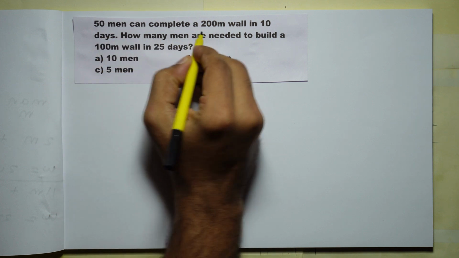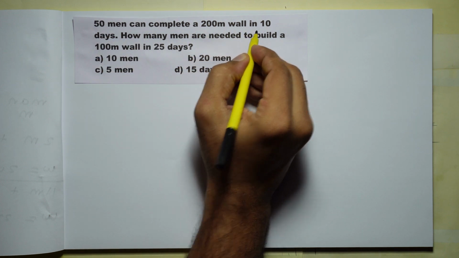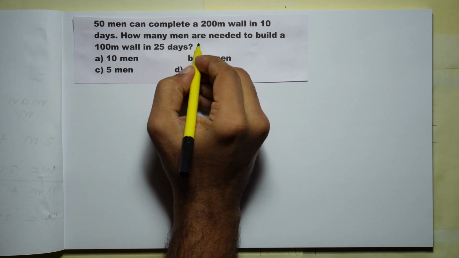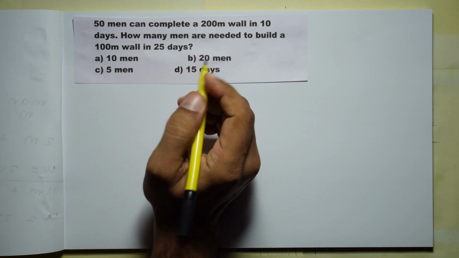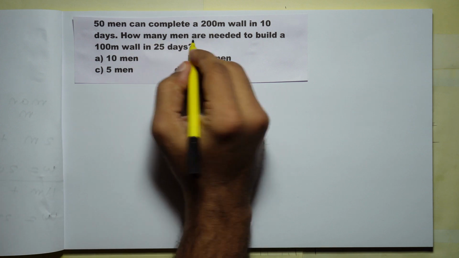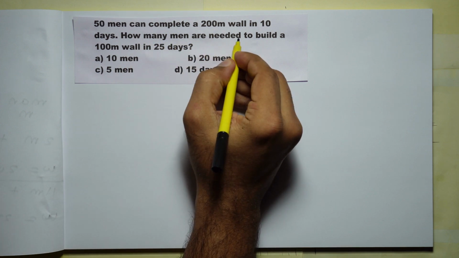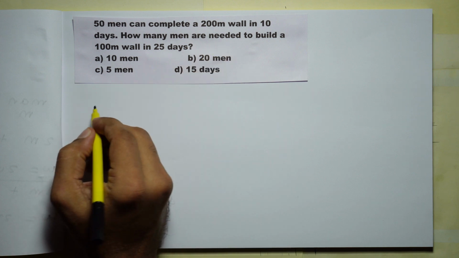50 men can complete a 200-meter wall in 10 days. How many men are needed to build a 100-meter wall in 25 days? Now these kind of questions can be done by a formula. The formula is like this.